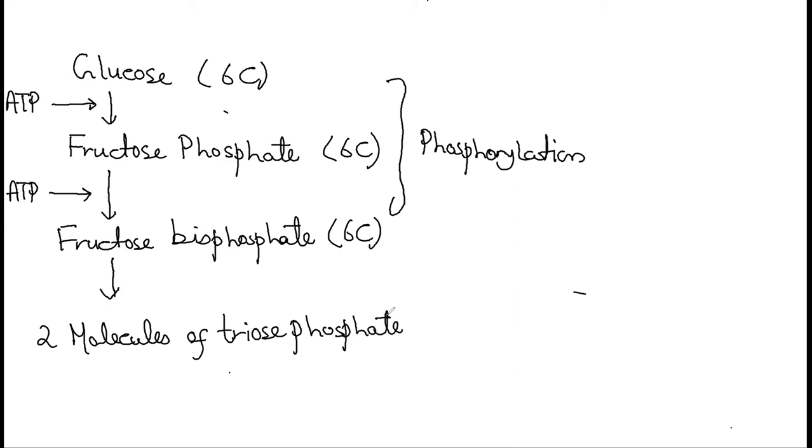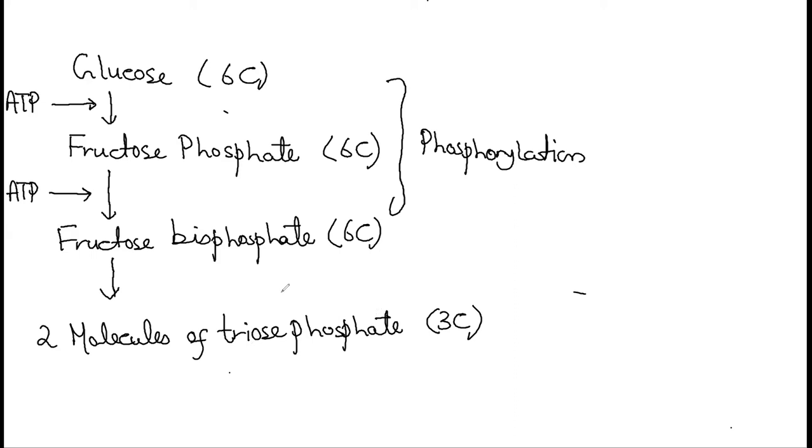Now triose is once again a sugar consisting of 3 carbon. So over here, a 3 carbon molecule is formed, but now there are 2 molecules of triose phosphate.